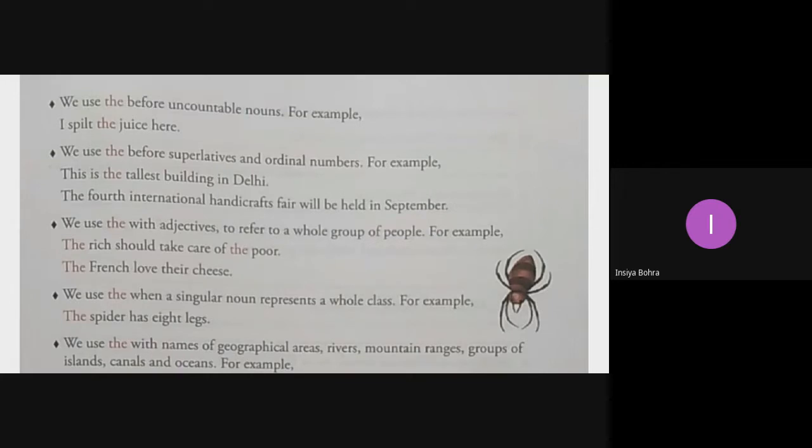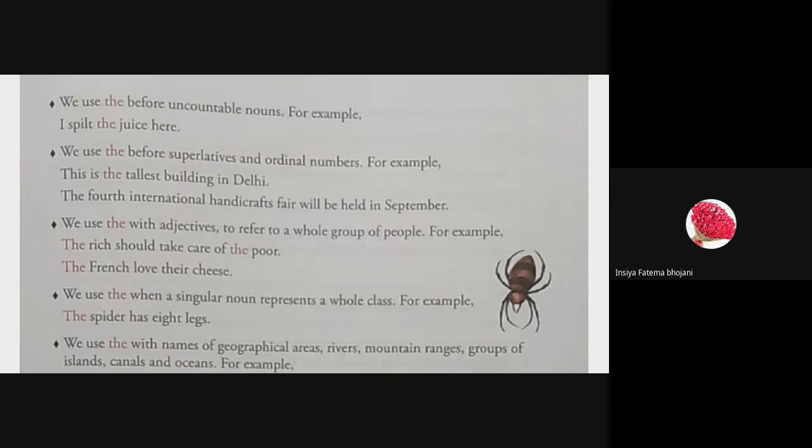You know what is degree of comparison? Have you learned about this? Are you aware of the concept about degree of comparison? No? Am I audible to everyone? Yes, sir. Okay.